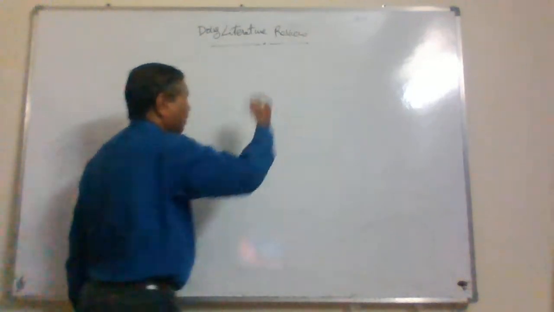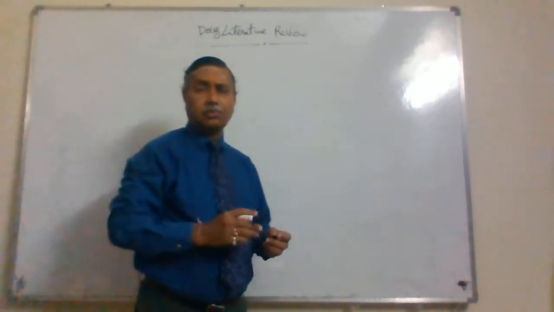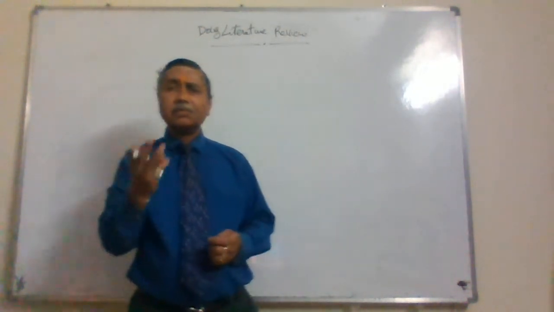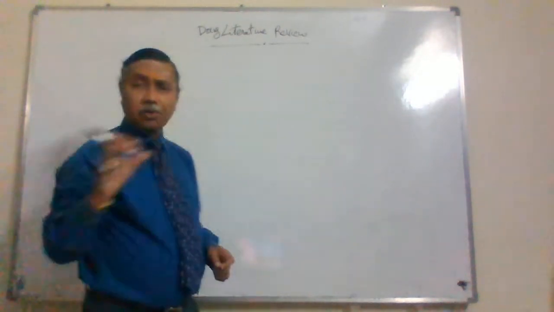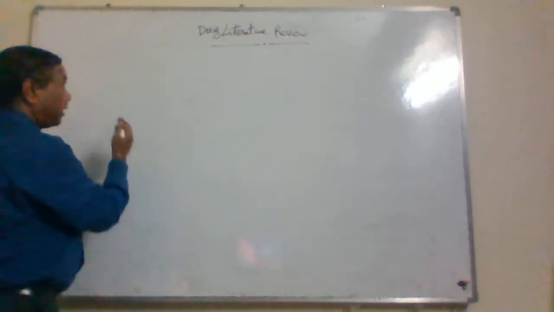See, basically, a literature review is a three-step process, according to me.